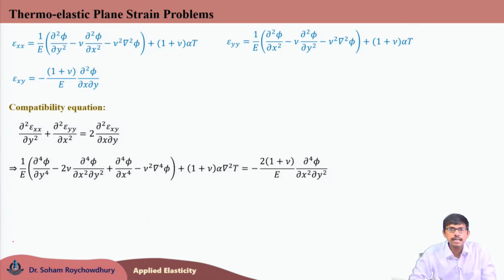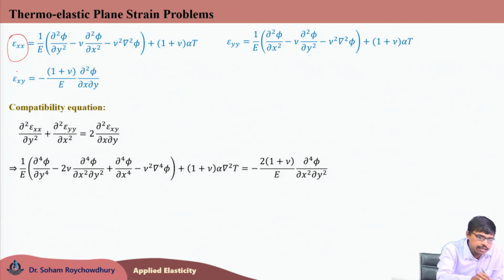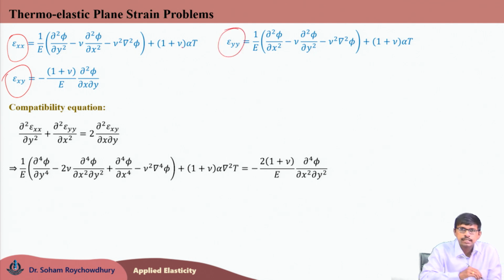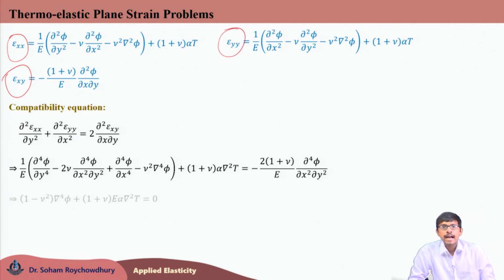Now, substituting epsilon xx, epsilon yy and epsilon xy using these equations in terms of phi and simplifying further, the strain compatibility equation gives us this: 1 minus nu square biharmonic of phi plus 1 plus nu times E alpha Laplacian of T equals 0.